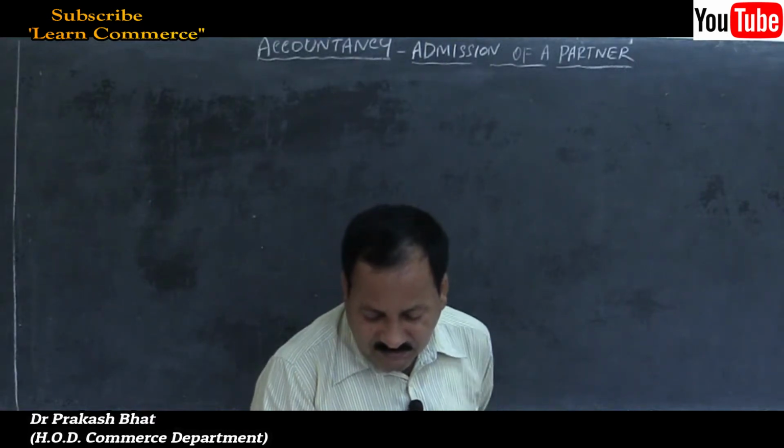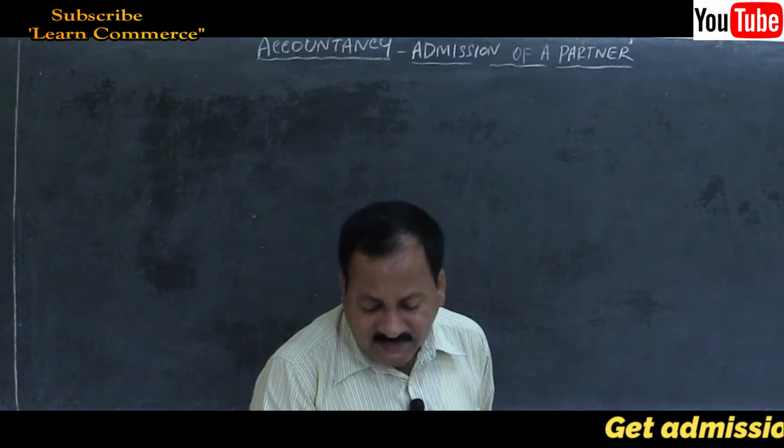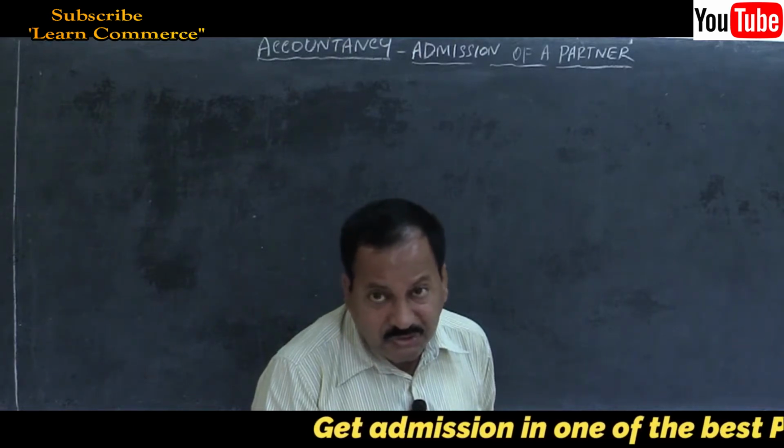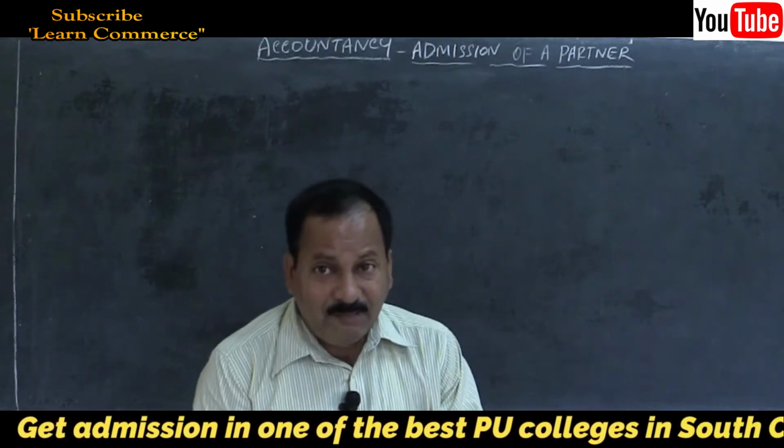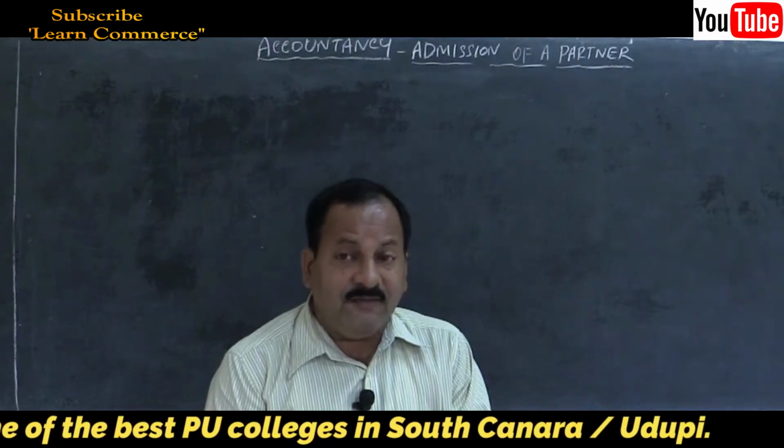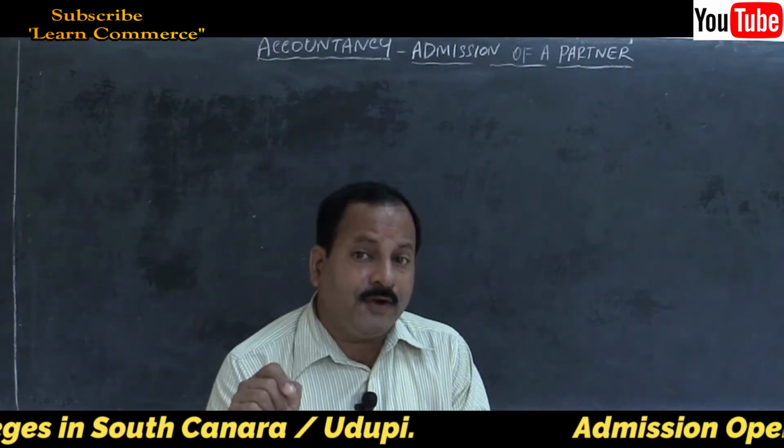Then provision for doubtful debts decreased by rupees 2,000. This is the amount decreased in the value of the provision for doubtful debts.